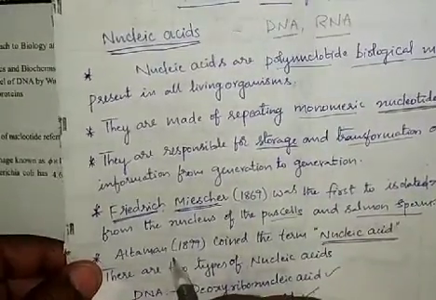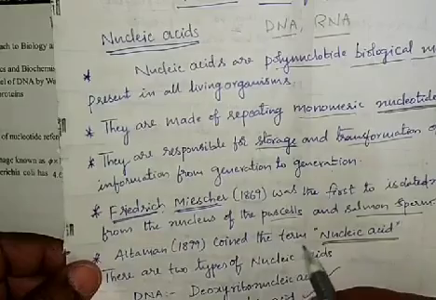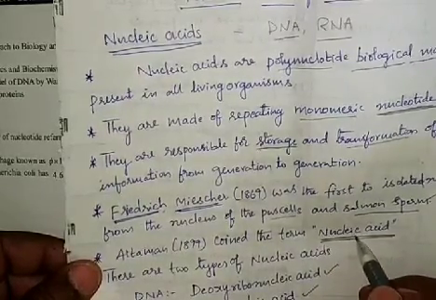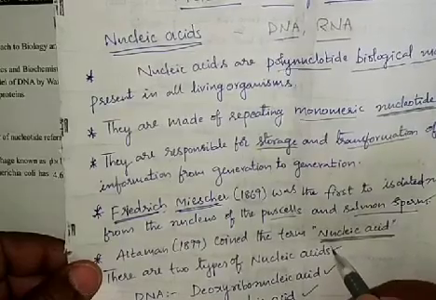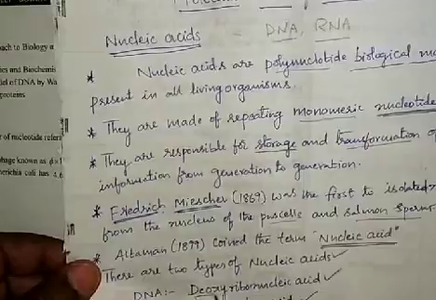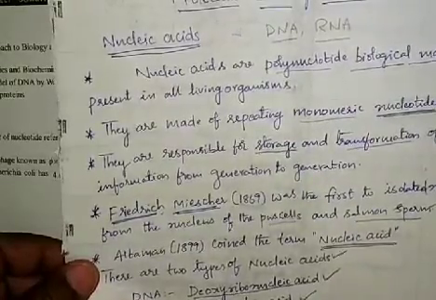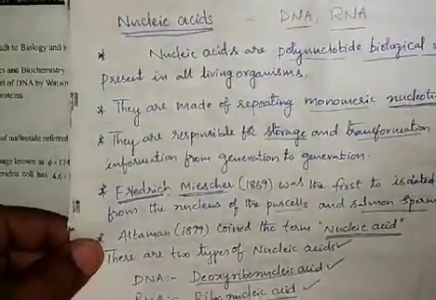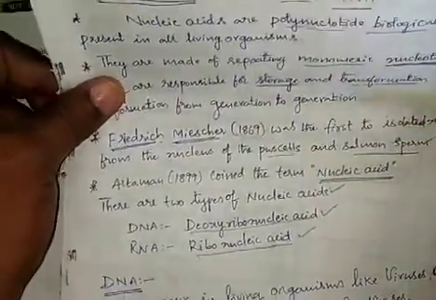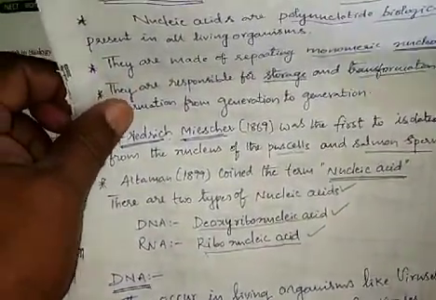Later, Altmann in 1899 coined the term nucleic acid. There are two types of nucleic acids: DNA, deoxyribonucleic acid, and RNA, ribonucleic acid.